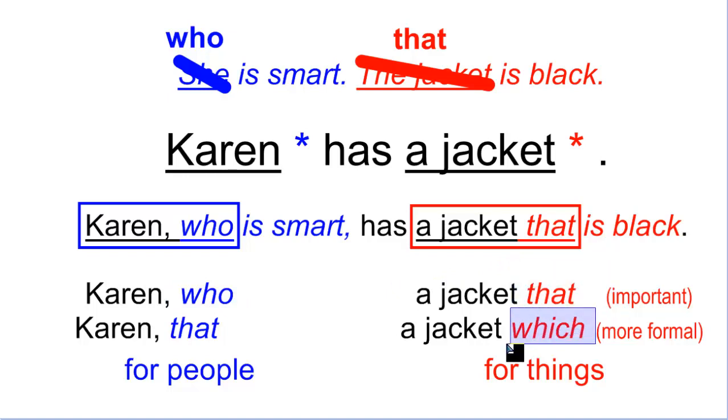You can say which, both of them are the same, but which is exclusively for things, in the same way that who is exclusive for people. Who for people, which is for things, but usually which is not very important in the sentence. You're going to see later a little difference between the two. But in general, that's the thing. You can say who or that for people, or you can say which or that for things. Okay, so that's it.